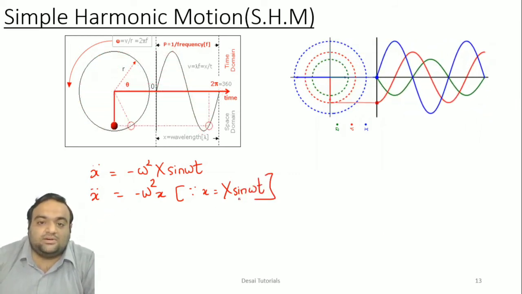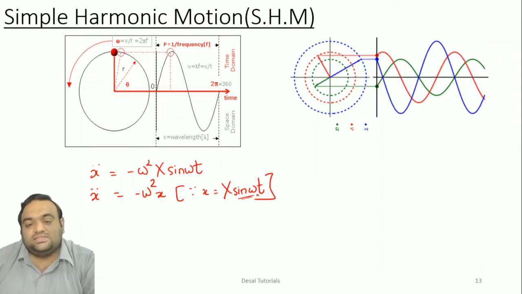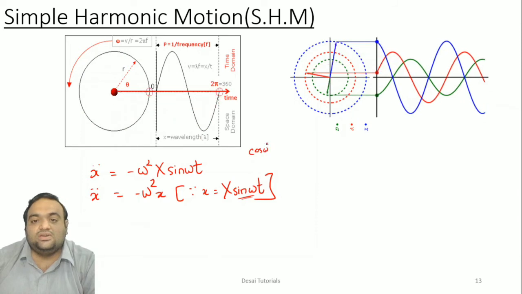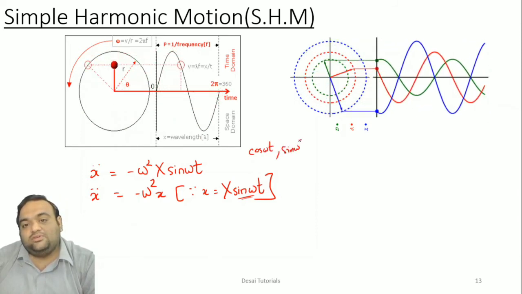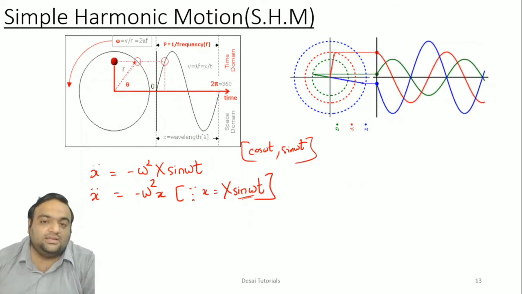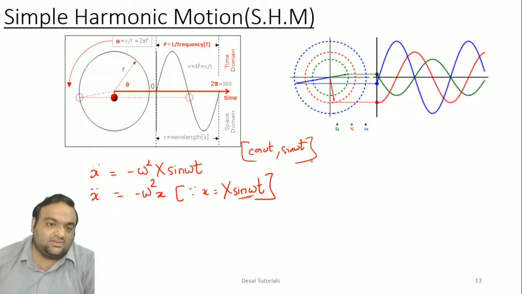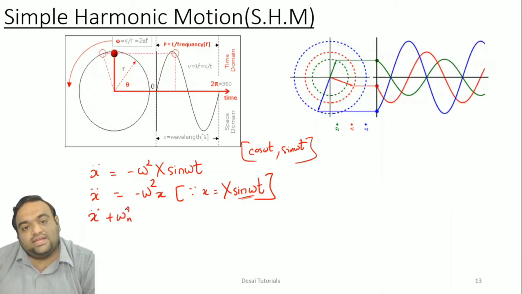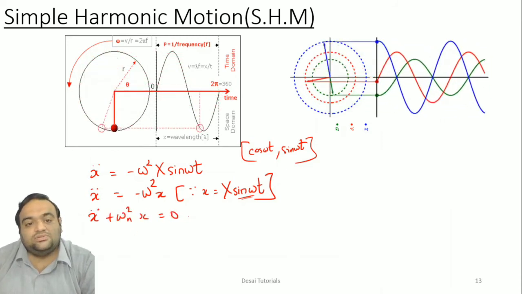It is not a thumb rule that you have to always assume this is sine omega t. You can choose any harmonic function, that is cos omega t or sine omega t. You can choose either of the values, and accordingly you can calculate further; the answer will be the same. So x double dot plus omega n square x is equal to 0.